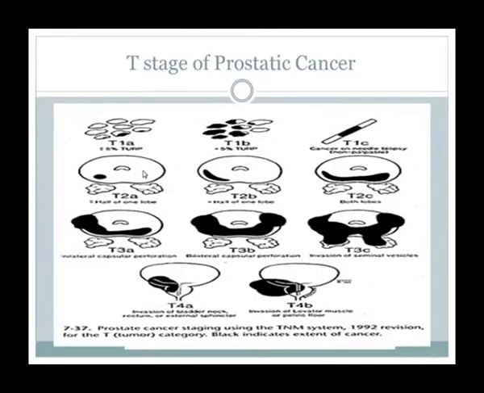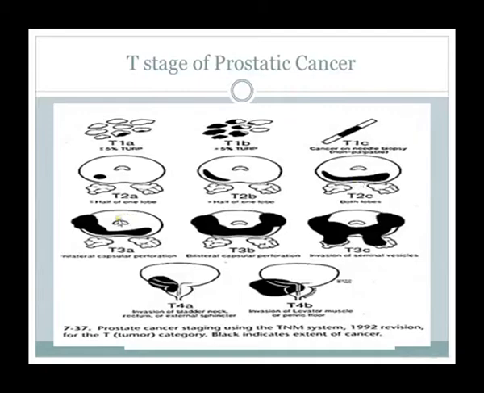T2 is again subdivided into T2A, T2B, T2C. T2A is a palpable tumor in half of one lobe only. T2B is palpable in more than half of one lobe. T2C, palpable in both lobes.